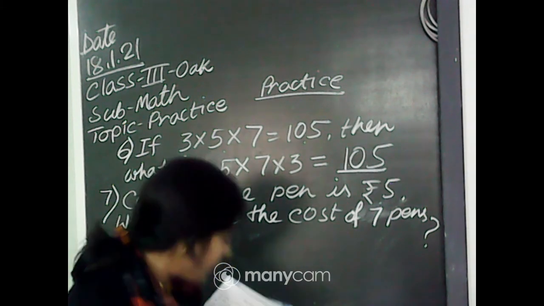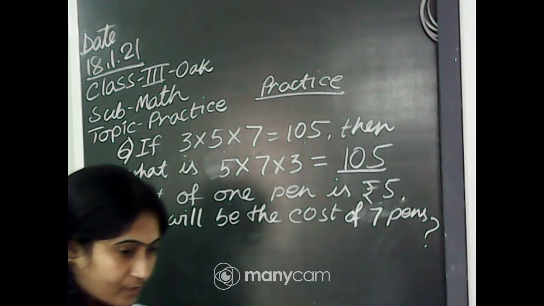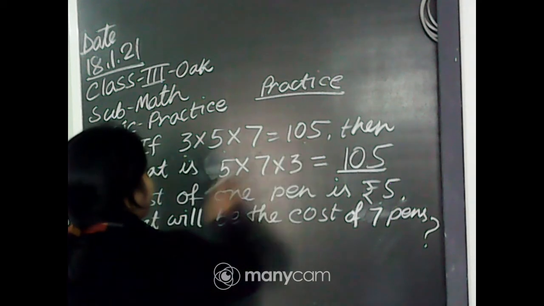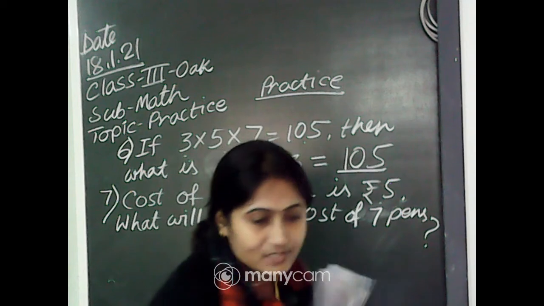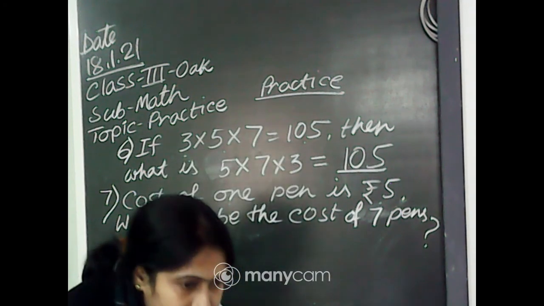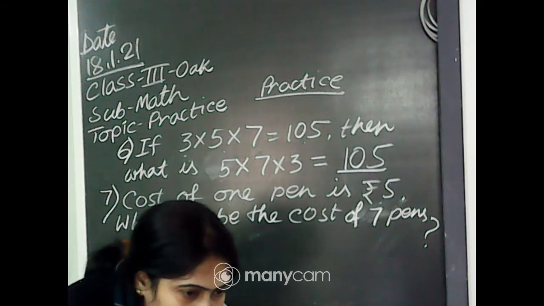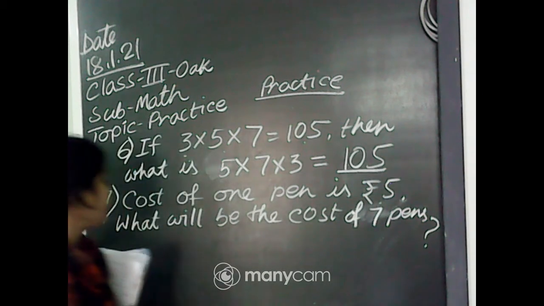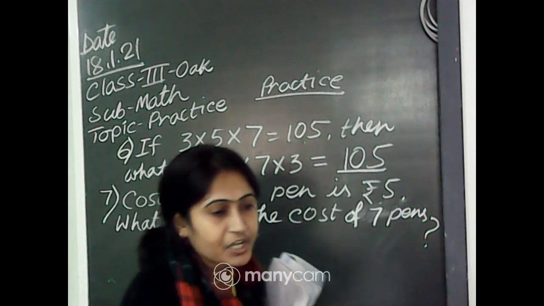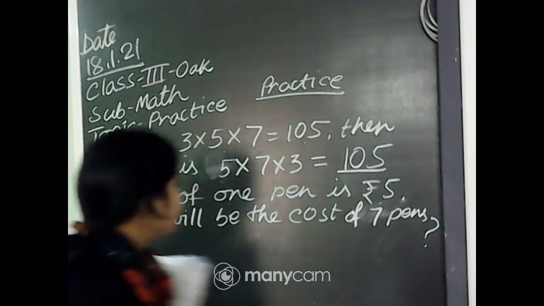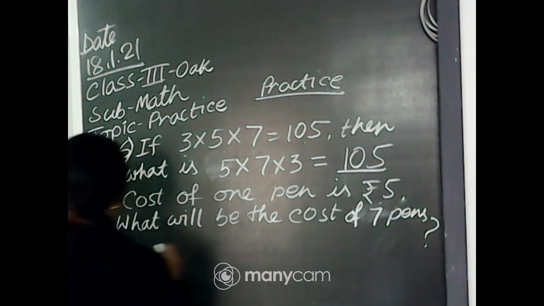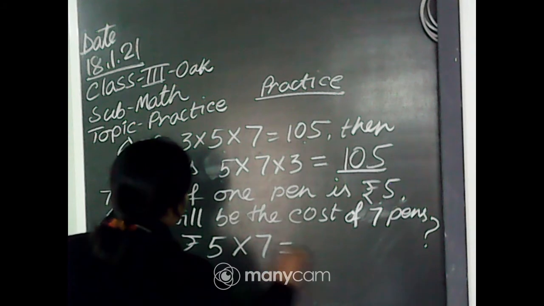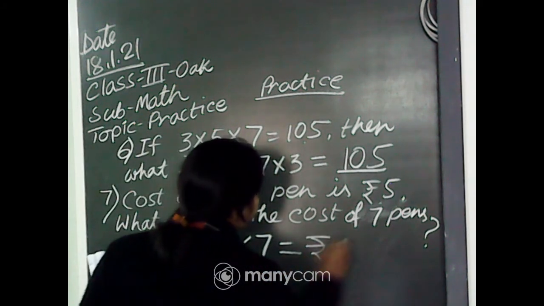Divyanka, whose answer is 104, beta? 3 into 5 into 7 is 105, then 5 into 7 into 3 is also 105, not 104. Very good Dhriti, Diksha, Arindam, Daksha. If the cost of 1 pen is rupees 5, then what will be the cost of 7 pens? You have to multiply rupees 5 into 7. Write down the answer. Rupees 5 into 7 equals rupees 35.